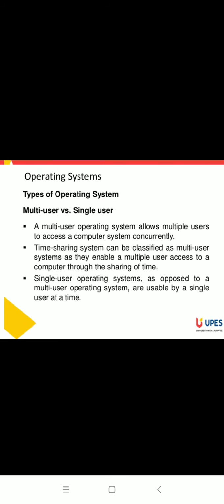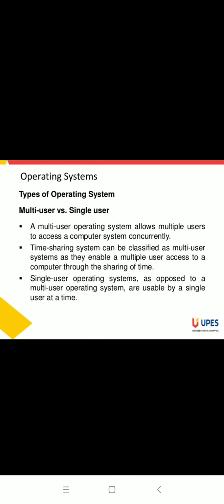As I said earlier, the operating system is software, but it provides the user interface between the application and hardware. Application means you can say the software, and hardware means your printer, keyboard, mobile, disk drive, and mouse. Everything is managed by the operating system.